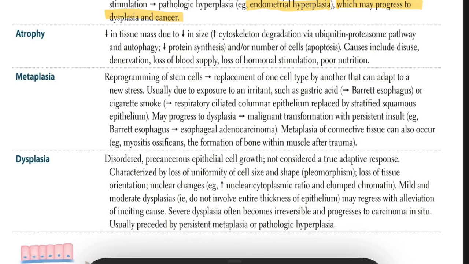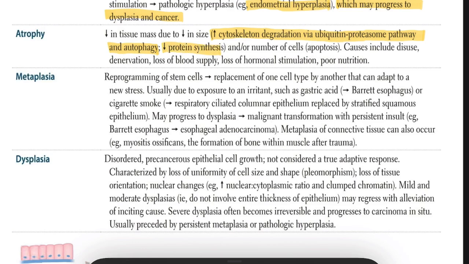What we can see in atrophy is a decrease in tissue mass due to a decrease in size. We can see increased cytoskeleton degradation via the ubiquitin proteasome pathway and autophagy, meaning self dying, and decreased protein synthesis.